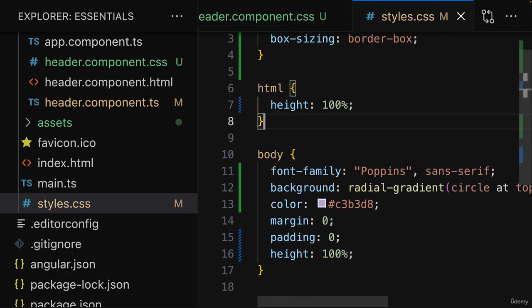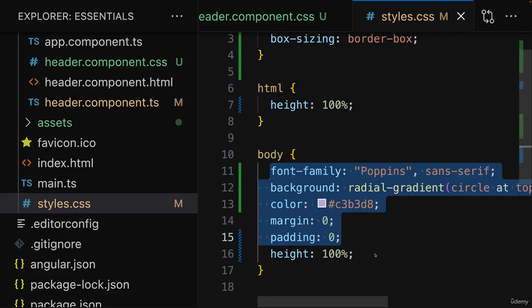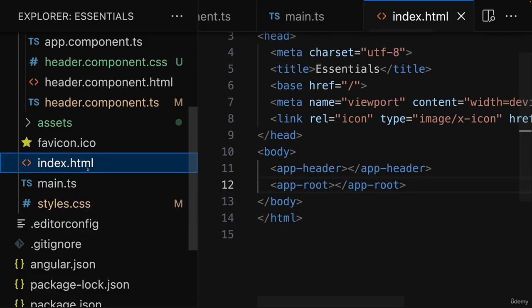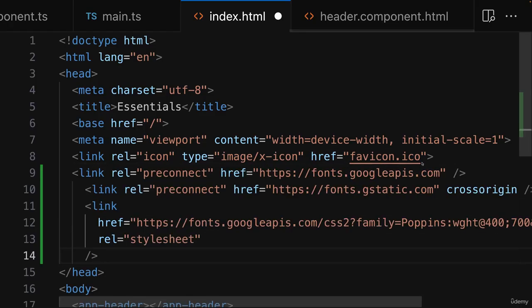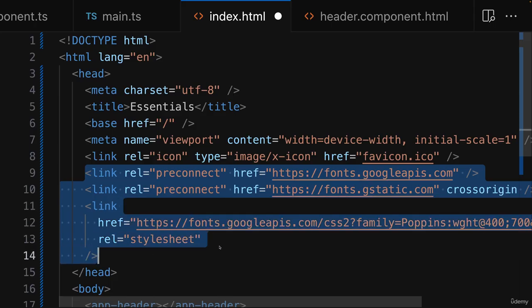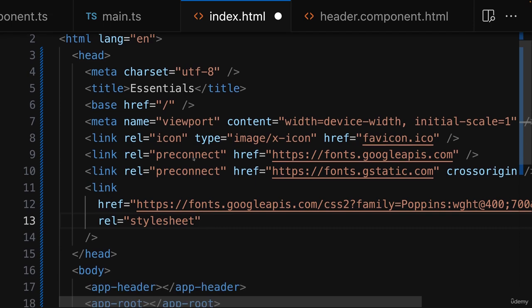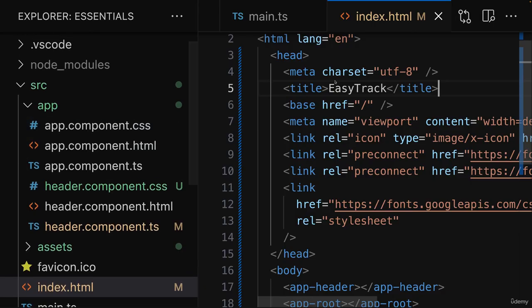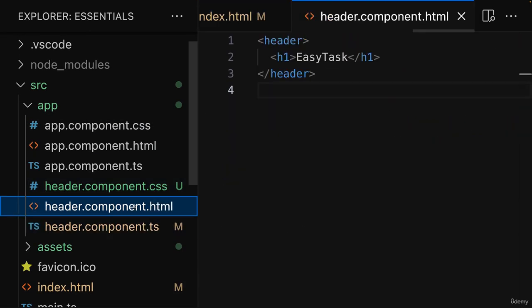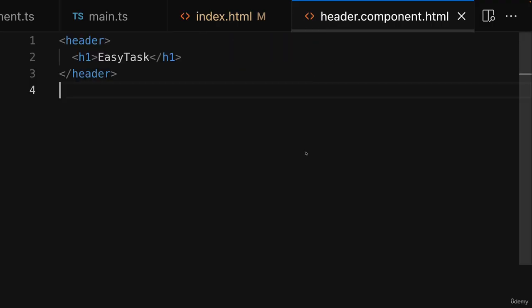Now, this attached file also uses some special fonts, which we can import from Google Fonts, and therefore you should also go to the index.html file, and you should replace this file with the index.html file you find attached to simply add those extra links here which import fonts from Google Fonts. That's the only change I made with that index.html file. Well, and with all that done, we now improved the styling, and therefore, as a last step, you should go to the header component HTML file to also update the markup.